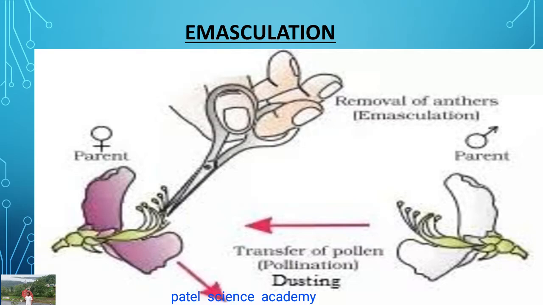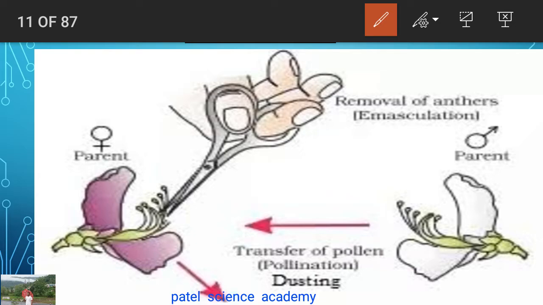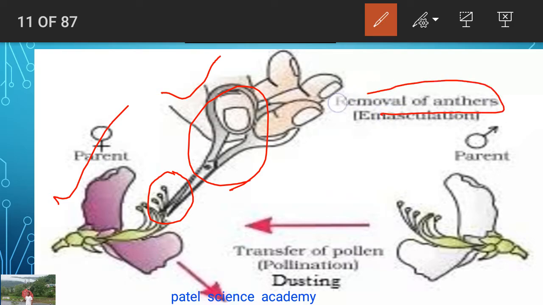You can see in this diagram, with this scissor, this man is emasculating, or removing, this part from the flower. As you can see, this is the removal of the anther. As you know, the anther is the male part of the flower, and if it is removed by scissors, knife or forceps, that process is called the removal of the anther. This is called emasculation.